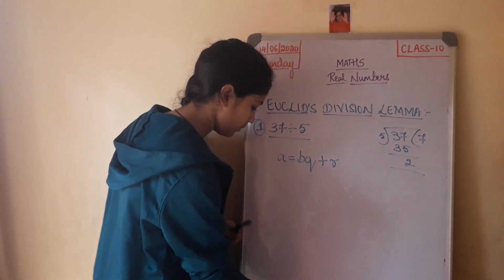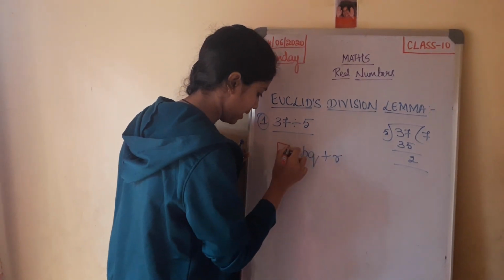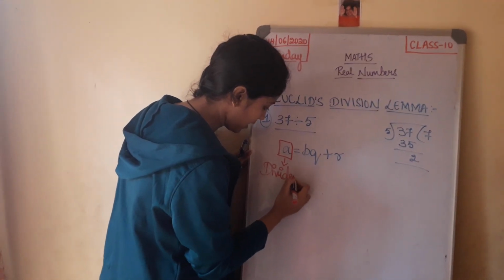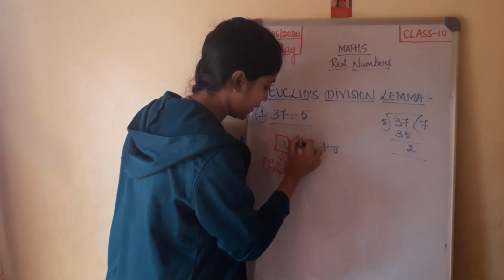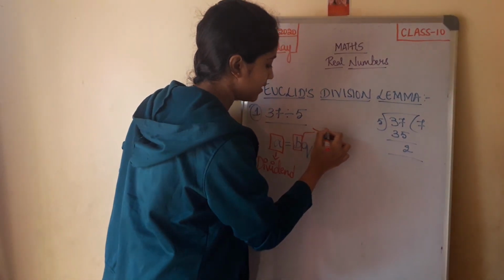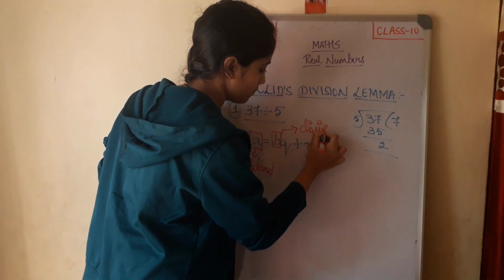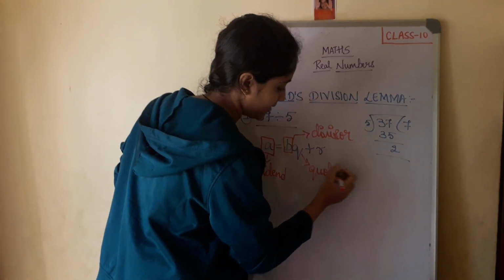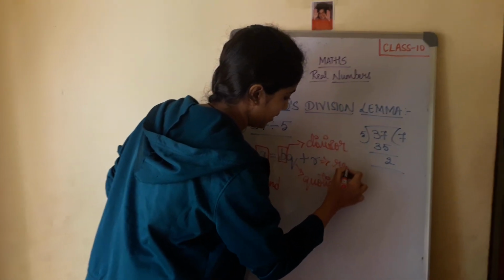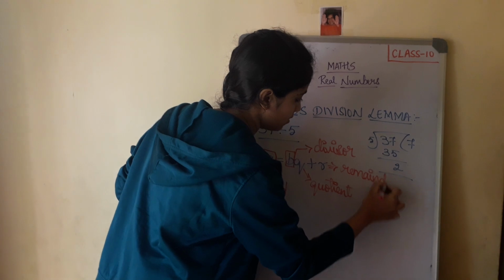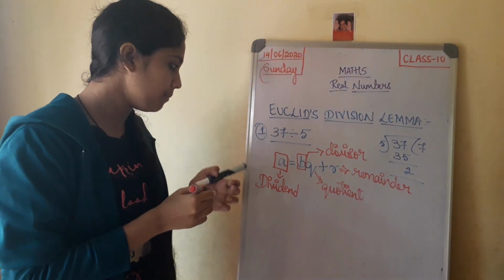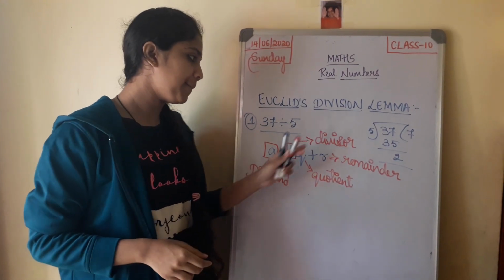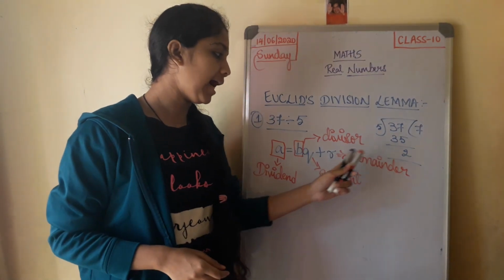Now, a is the dividend, b is the divisor, q is the quotient, and r is the remainder. So this is the general form of Euclid's division lemma, that is a = bq + r, where a is the dividend, b is the divisor, q is the quotient and r is the remainder.